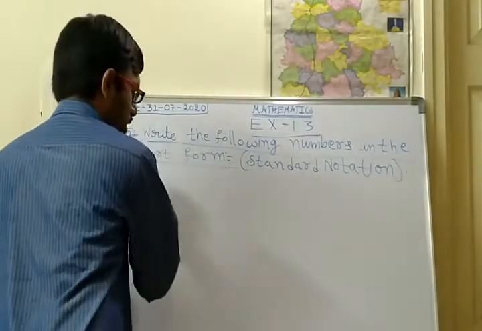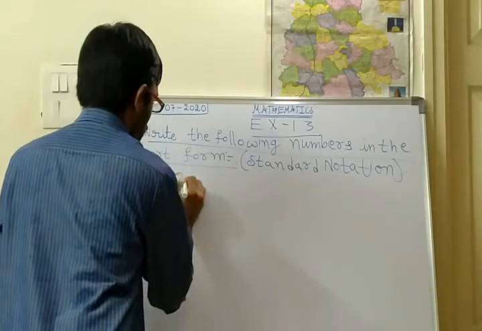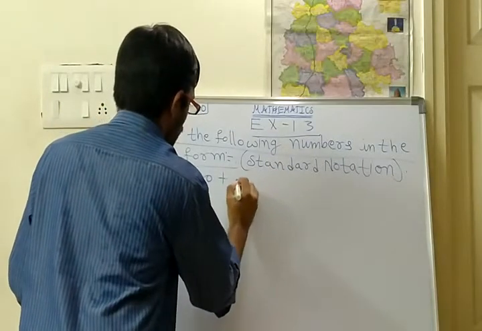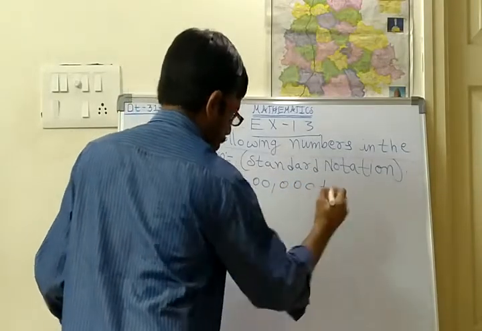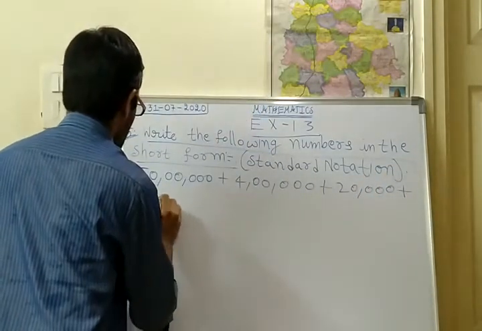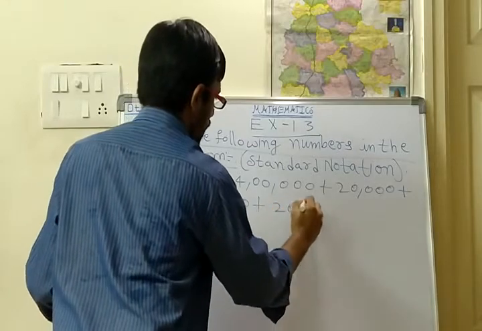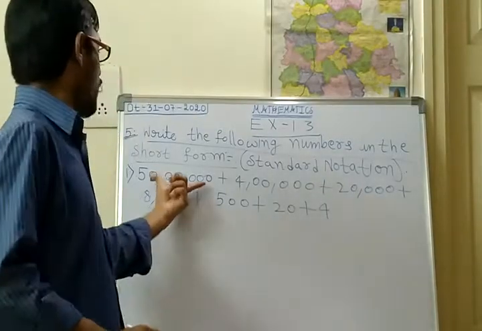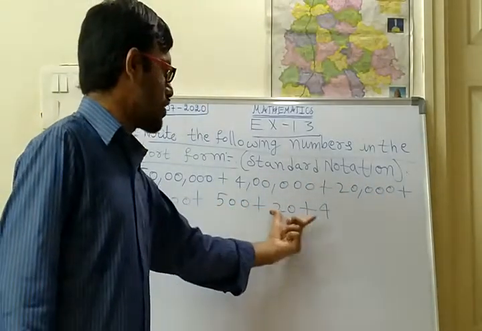We shall see the first one. What is the first one? 50 lakhs plus 4 lakhs plus 20,000 plus 8,000 plus 500 plus 20 plus 4. This is the first question in this exercise.